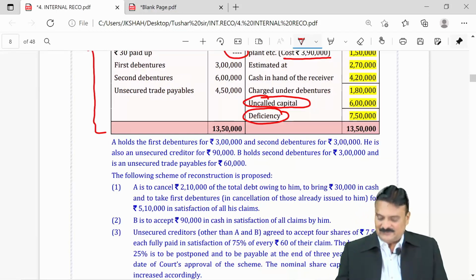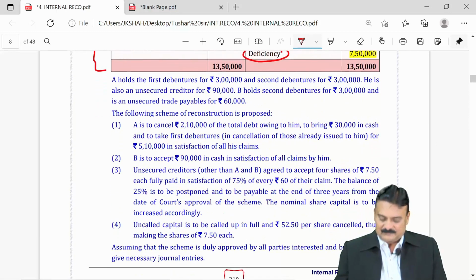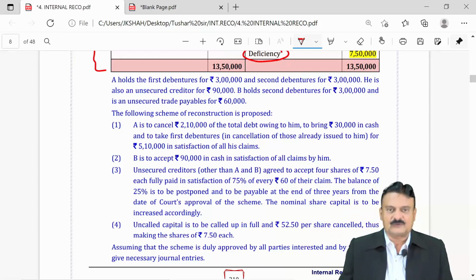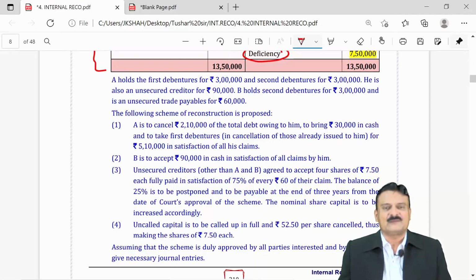And now how are they settled? Following scheme of reconstruction is proposed. A is to cancel 2,10,000 of the total debt owing to him, to bring in 30,000 cash in the company, and to take first debenture in cancellation of those already issued to him for 5,10,000 in full satisfaction of claim.